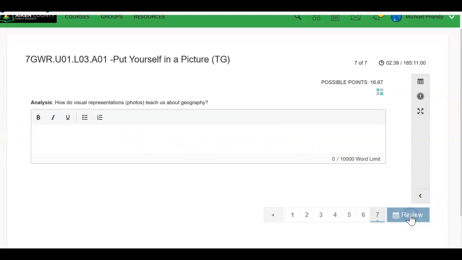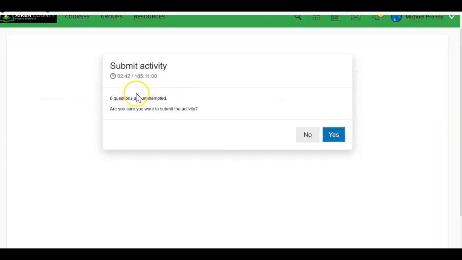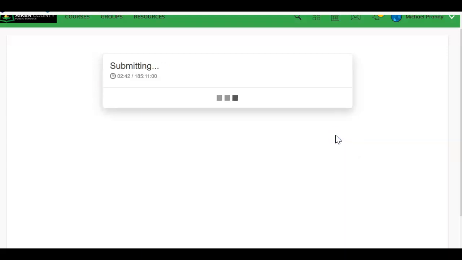You choose review, and then once you choose review, it's going to say finish, and then one more time. It's telling you, you haven't attempted these questions. Are you sure you want to submit your activity? And because this is just a practice, I'm going to say yes. Now, this one will not be graded until your teacher has had a chance to get back to it. This was an example of the turquoise puzzle piece that's a teacher-graded assignment.